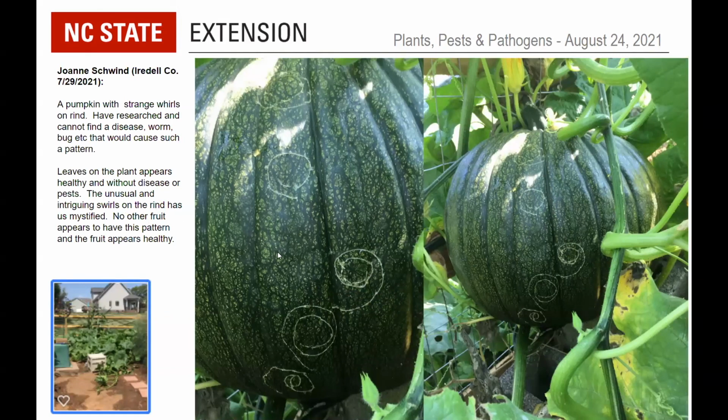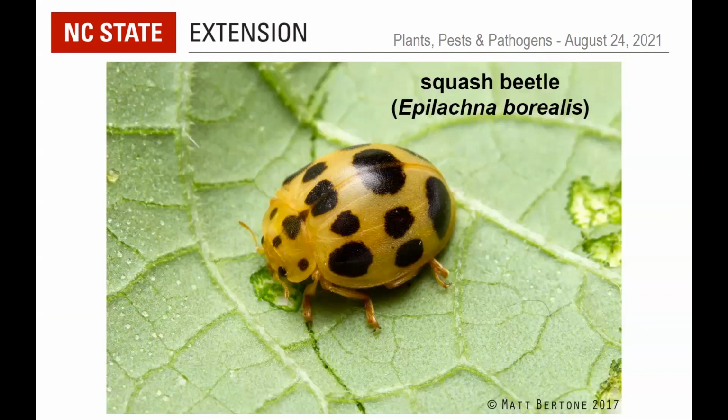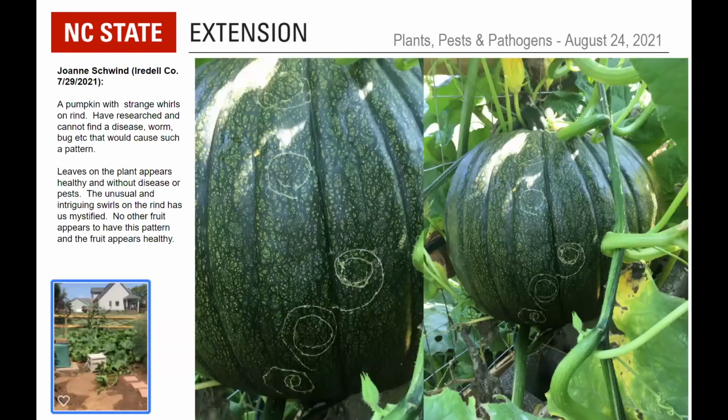But what I think is, squash beetles actually chew a small circle on leaves, usually stopping at the edges, to corner off a section to feed on so that the plants don't send out chemicals or things like that. It's kind of like cutting the alarm wire when doing a crime. Now, I suspect that when these beetles get on the fruit, they try and make that line, but because they don't find an edge of a leaf, they keep going around and around and around. That's a hypothesis. We don't really know exactly, but based on the host and this behavior, I honestly think that's a very likely candidate.